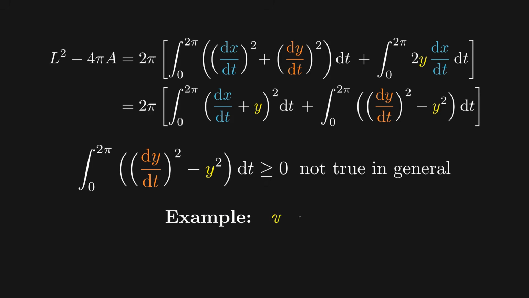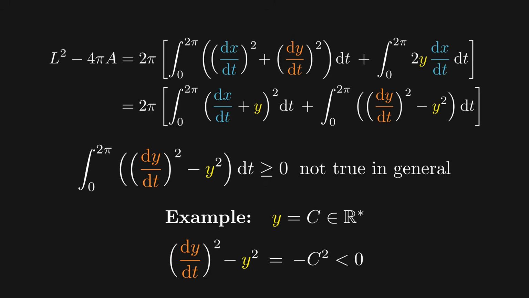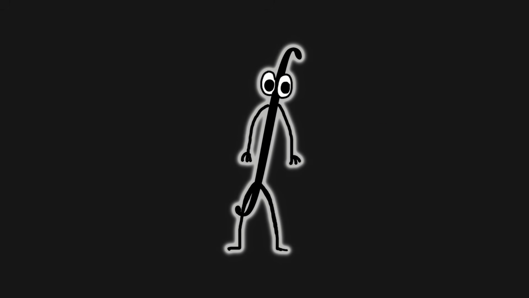For example, if y is a non-zero constant, the square of the derivative of y minus y squared is equal to minus c squared, which is always negative, so the integral of this over 2 pi will also be negative. Nevertheless, if we add additional conditions, we can obtain this result.